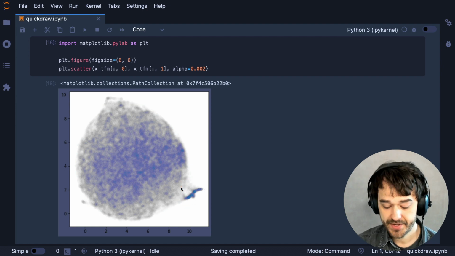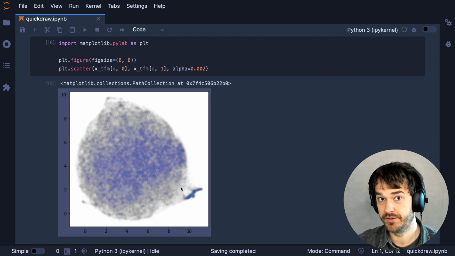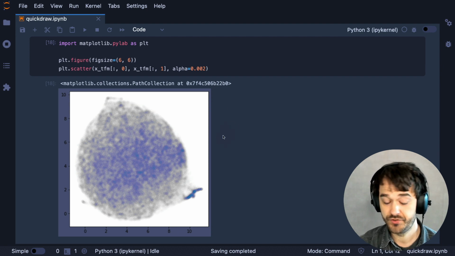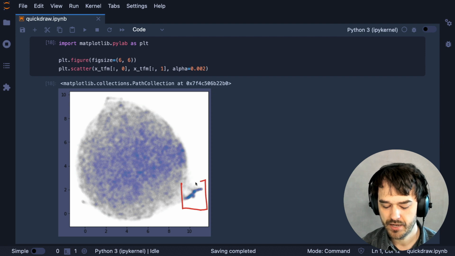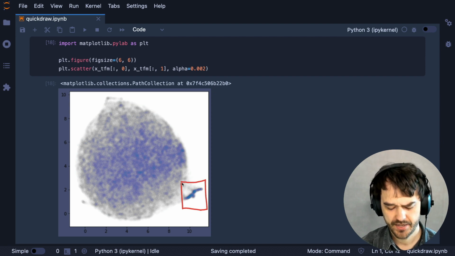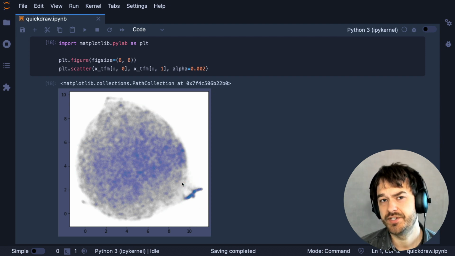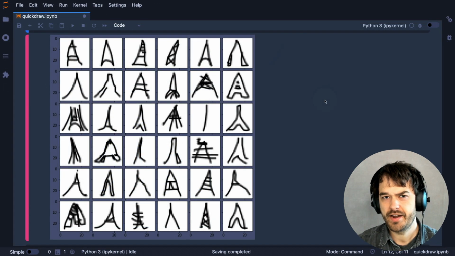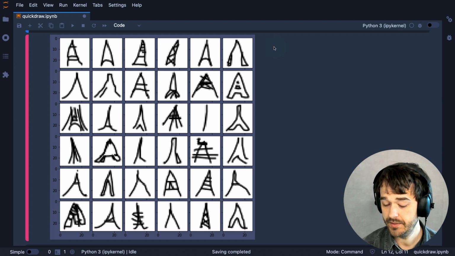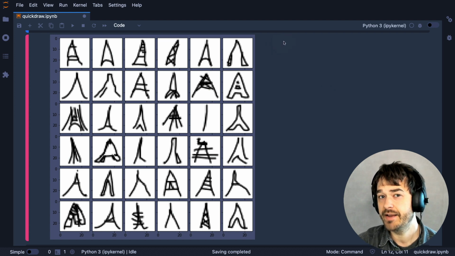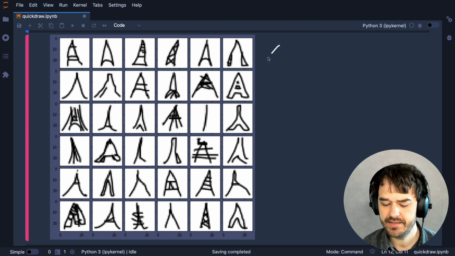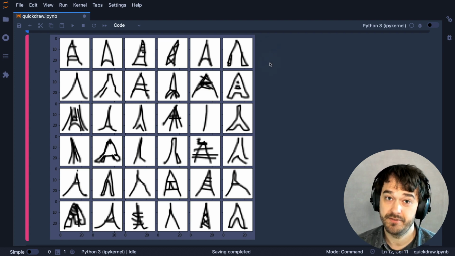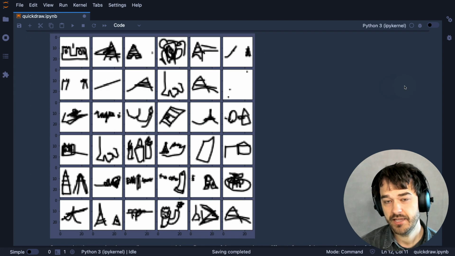So what I'm going to do now is make another one of these grid charts where we see lots of drawings, and I'm going to randomly sample items from this region just to see if indeed examples from this region are different. I want to make a before and after very clearly. So just to emphasize, if I just pluck random images from my big data set, then these are the Eiffel Tower examples that I get. But if I sample them from that weird little cluster, then I get this.